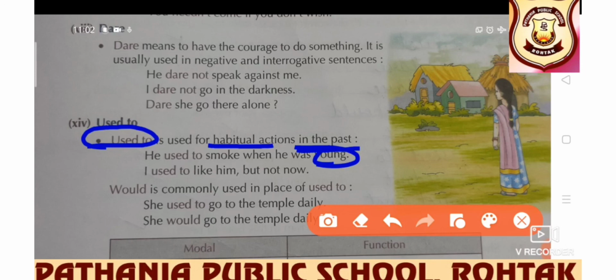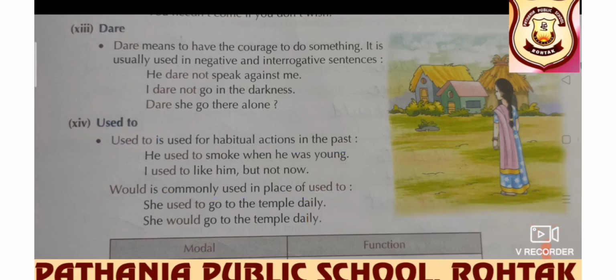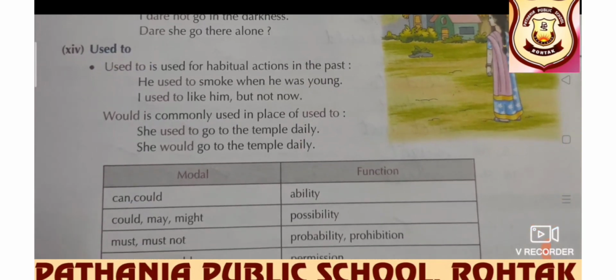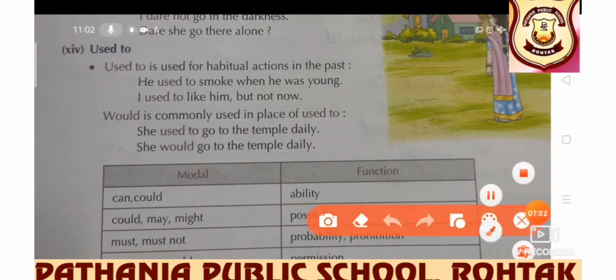Would is commonly used in place of used to. Always remember, students, that would is commonly used in place of used to. She used to go to temple daily. Fine. But the same sentence can be written in this form also: she would go to the temple daily.